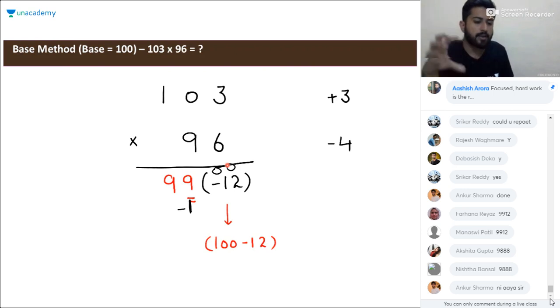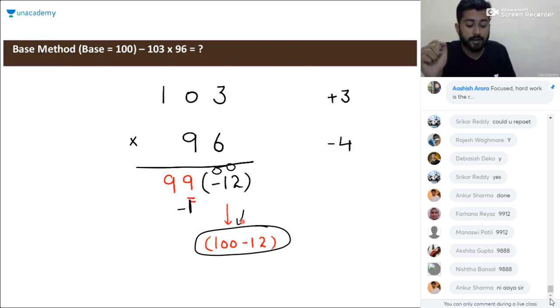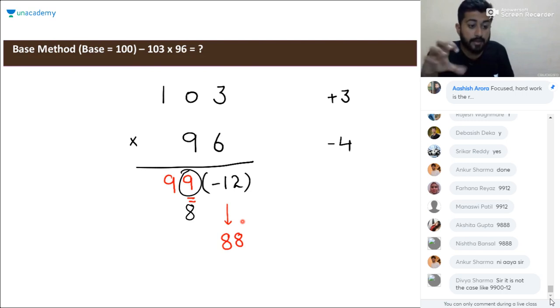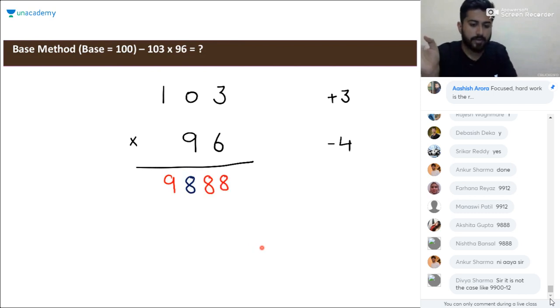The concept is of taking carry here. The reason behind it is taking the carry. So we'll subtract that minus 12 from 100, it will be 88. And as we subtracted it from 100, and that one we took from this 9, so we have to decrease 1 from this 9 also, so it will become 8. So it will be 9888. No, it's not 9900 minus 12.